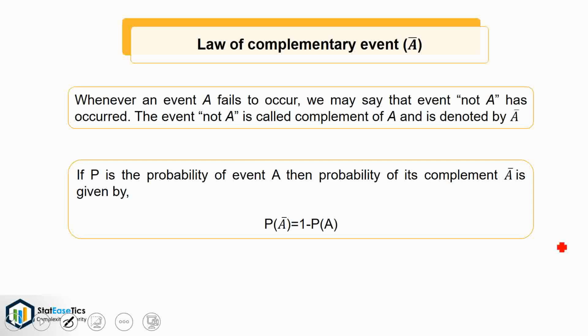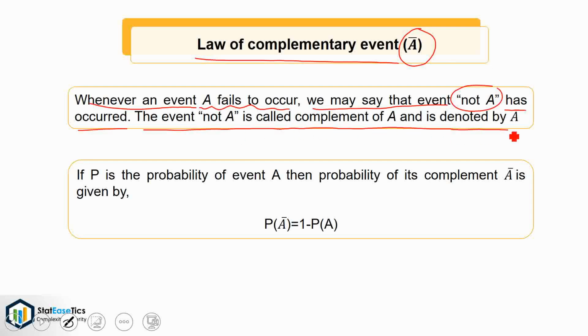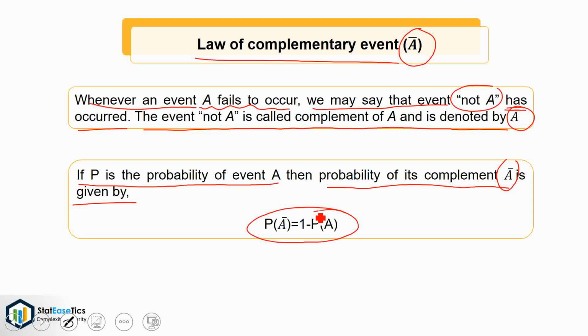The first one is law of complementary event, A bar. Whenever an event A fails to occur, we may say that event not A has occurred. The event not A is called complement of A and is denoted by A bar. If P is the probability of event A, then probability of its complement A bar is given by P of A bar is equal to 1 minus P of A. This we have already seen with the help of example while discussing the properties.